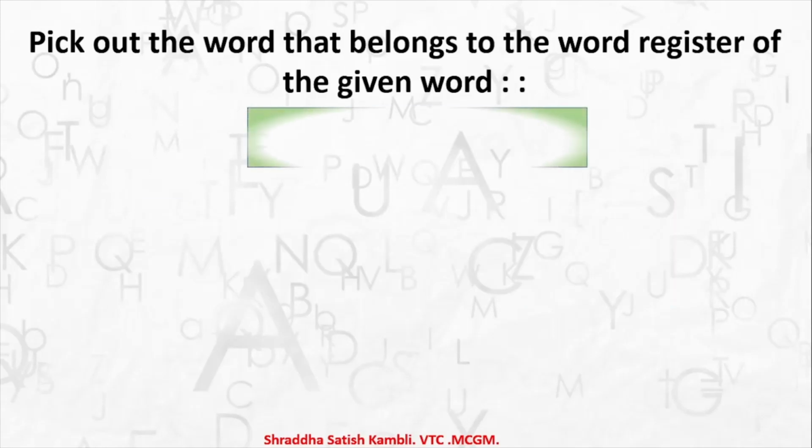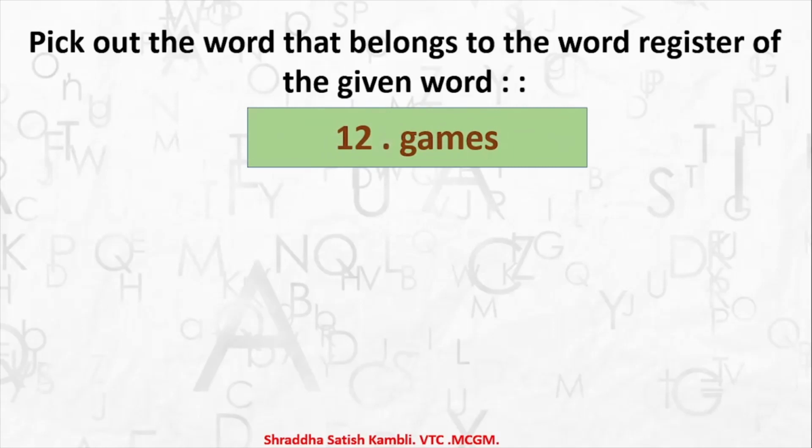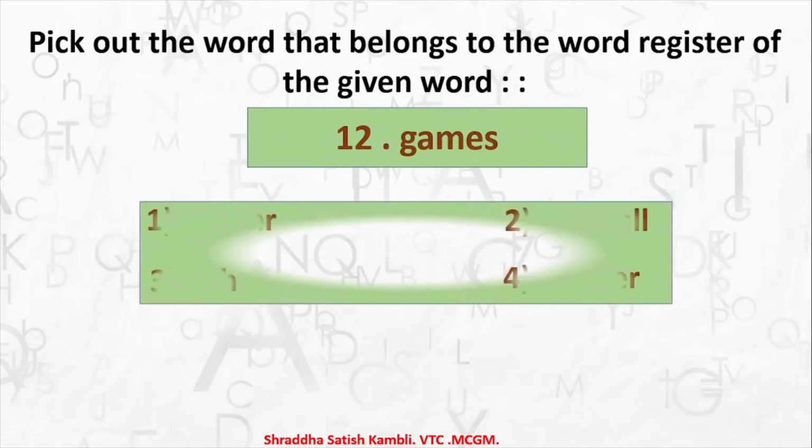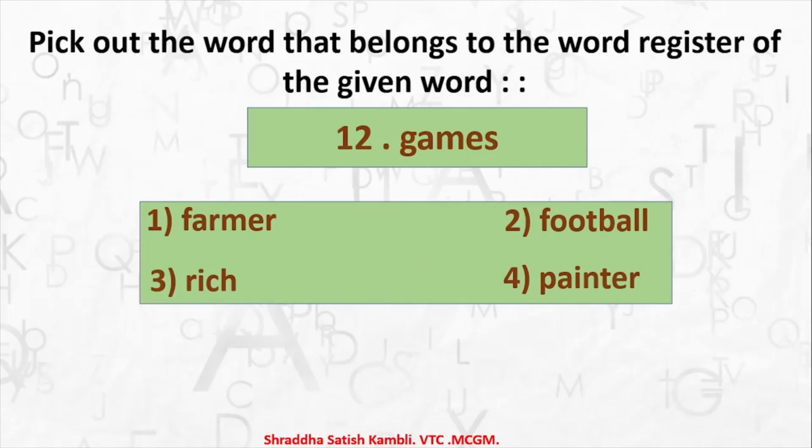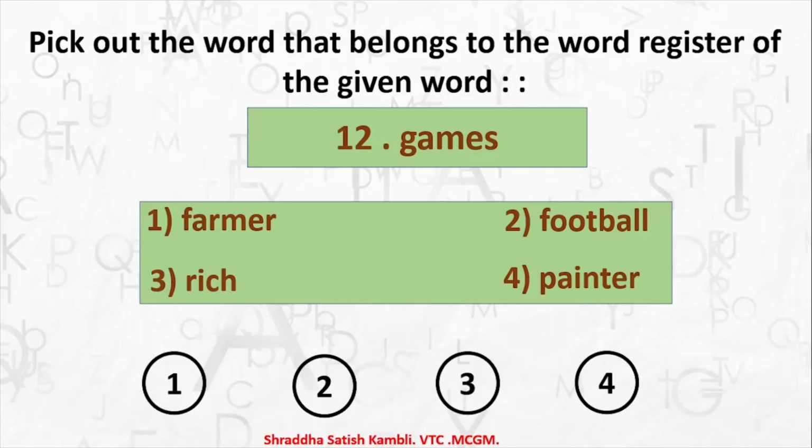Okay, coming to the last example in this pattern, games. So let's take a look at the words related to games or not related to games. So farmer is 1, football is 2, rich is 3, and painter is 4. So which is the word which is directly related to games, or which is the word which belongs to the word register of the word games? It is option number 2, football, because football is a kind of a game. Okay children, so this was pattern 2 for you.